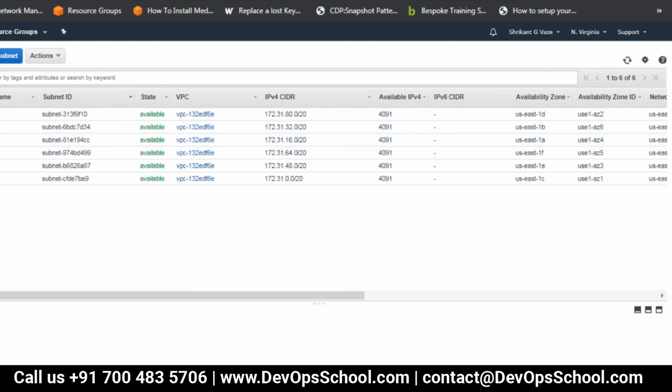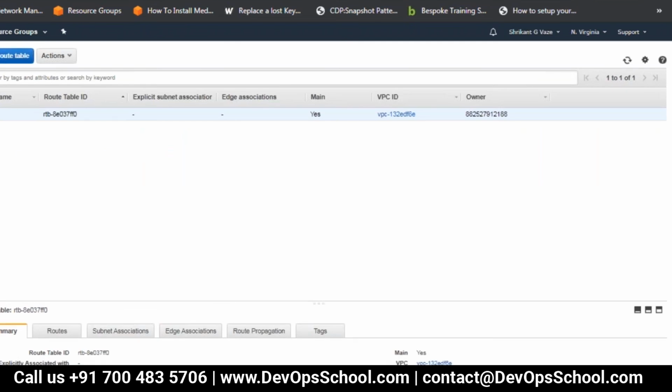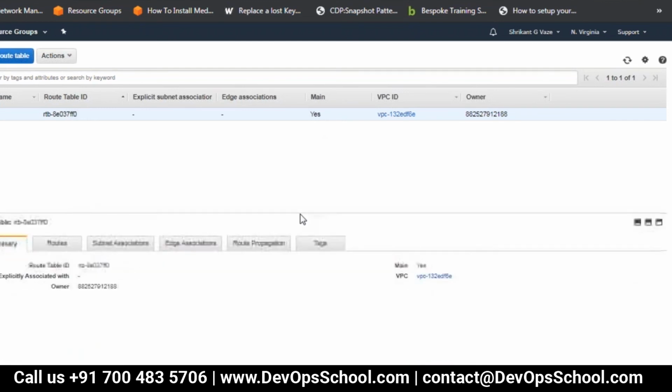Let me come to route tables. Now this is the route table, and here it says Main: Yes. So when you actually create a VPC, one route table will get created by default, and that is called the main route table. So don't worry, we will be doing this exercise step by step. So this is the main route table.